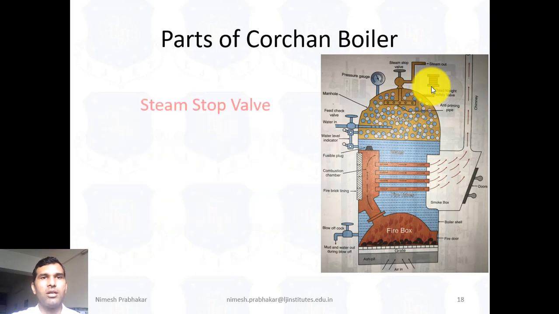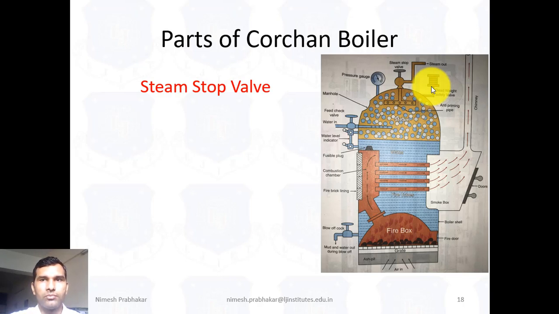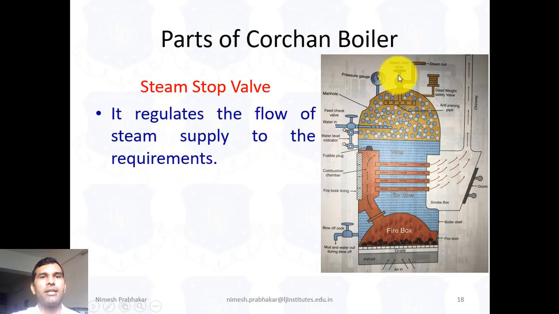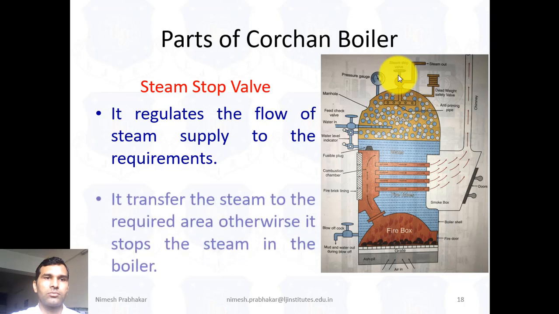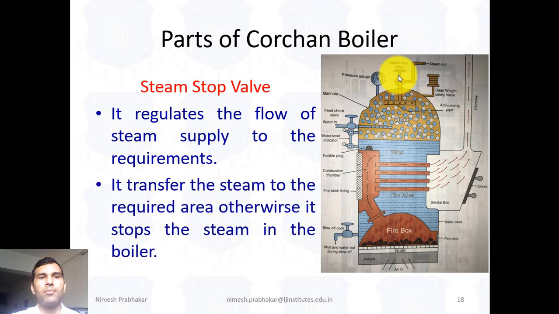Now next one is the steam stop valve. Here we can see the steam stop valve. This is a steam stop valve. It regulates the flow of steam supply according to the requirement. It transfers the steam to the required area, otherwise it stops the steam in the boiler.